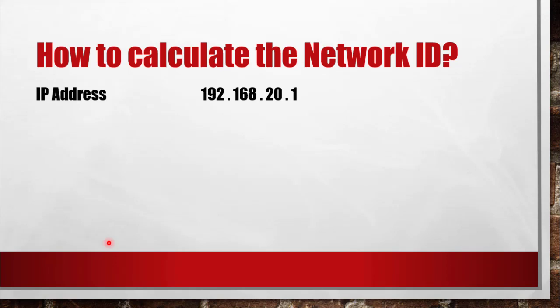Now let's see how we can calculate the network ID of a given IP address. If I give an IP address like 192.168.20.1, this is my IP address, and I'm going to give a subnet mask which will say 255.255.255.0. Now this 255 is formed by all 1s in this octet, 1s in this octet, 1s. So the maximum decimal number that can be formed in an octet of an IP address is 255. So the subnet mask is this, the IP address is this.